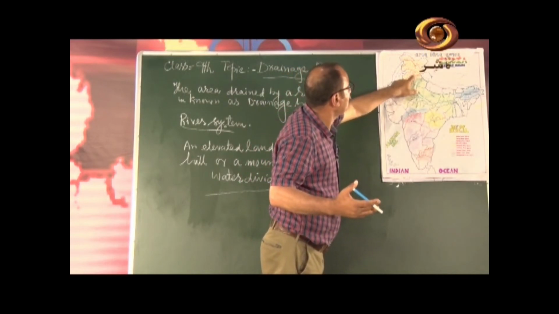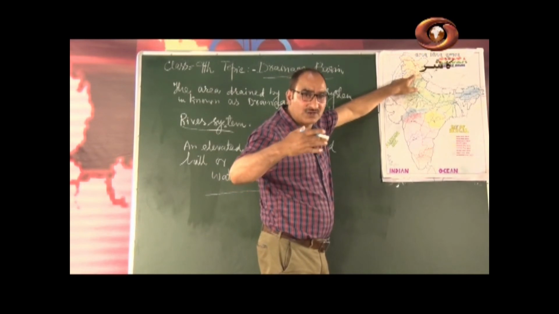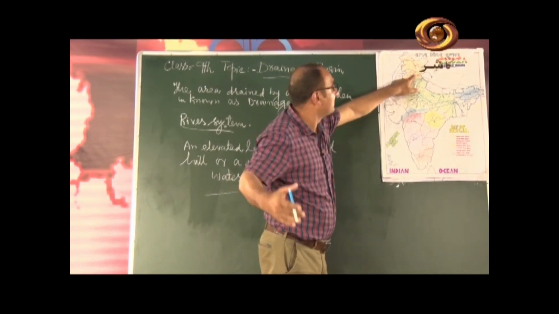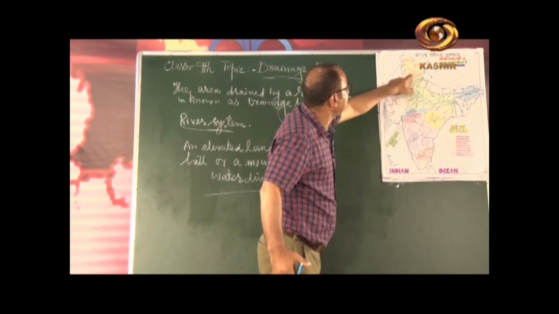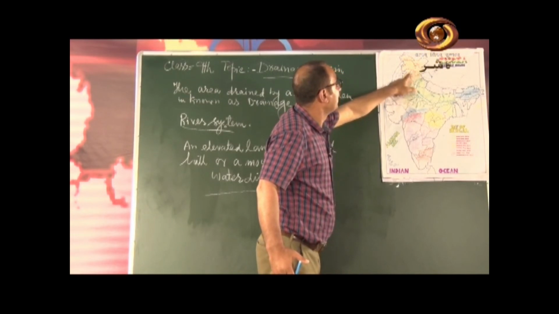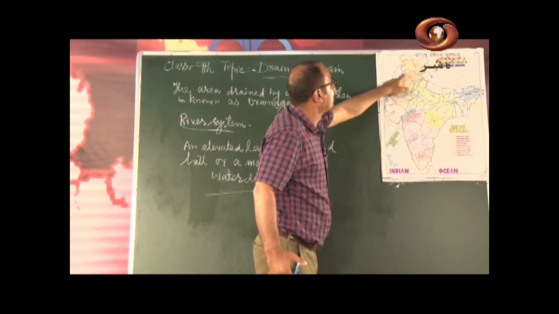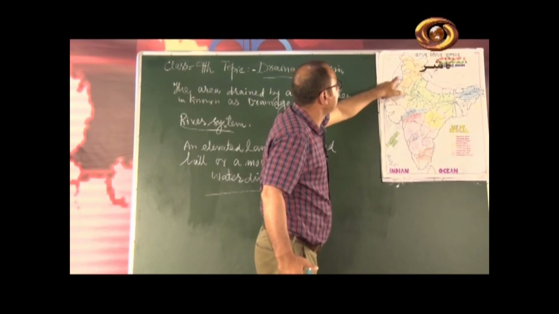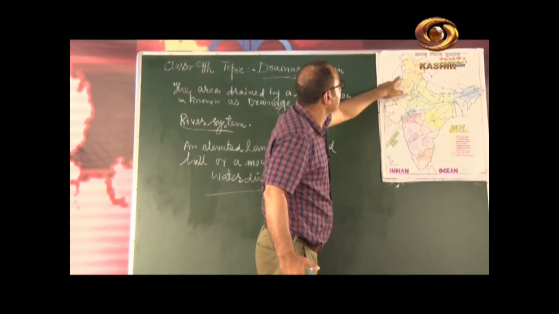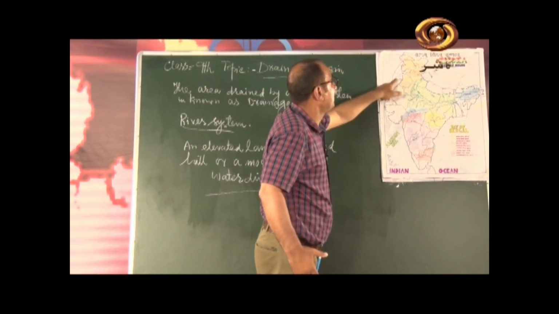From Kullu, here is a mountain range called Rohtang Pass, and it flows here and enters Haryana, crosses India and enters Pakistan. The length of this river is 725 kilometers, and it meets the Jhelum river.